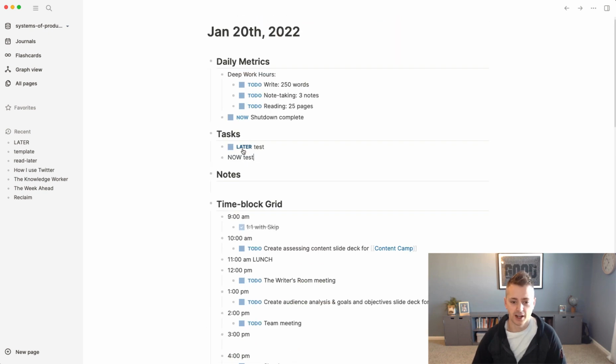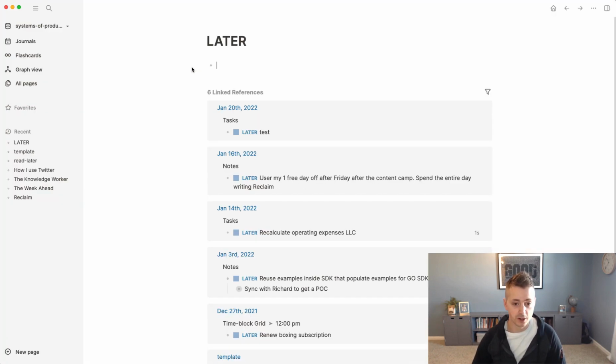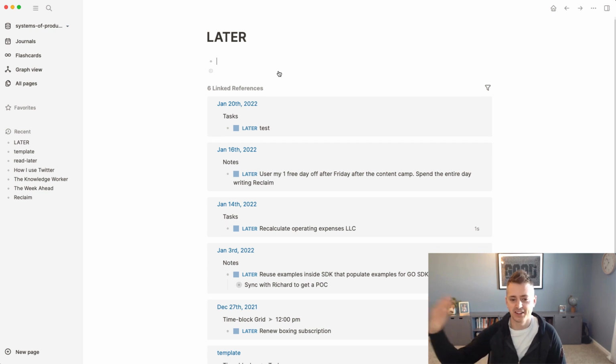And then later actually becomes a keyword or another page that's dynamically populated that you can see. And to pull that up, you can just pull up the search, go to the later page, because this is already pre-created for you, and you can see all the days that link. So here's my test from today, January 20th, 2022, and I can click it and it'll go away. But I use this to kind of remind me of things.